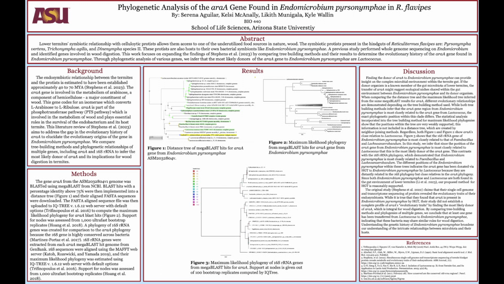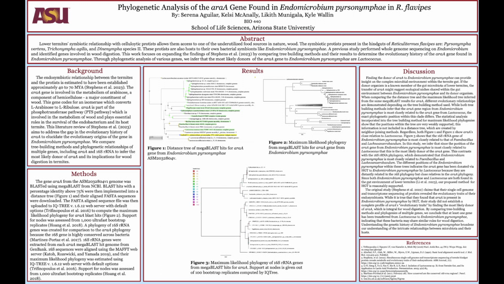The endosymbiotic relationship between termites and protists is estimated to have formed approximately 40 to 70 million years ago, as noted by Stevens et al. Central to this relationship is the ERA-A gene, pivotal in metabolizing arabinose, a key component of wood. In arabinose metabolism, ERA-A operates within the phosphotransferase pathway, crucial for wood metabolism and overall survival of both the endobacterium and the host termite. Our focus bridges the gaps in ERA-A's evolutionary narrative, exploring its origins within the Endomicrobium persinimphae.